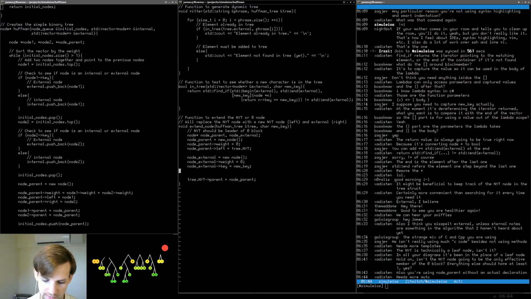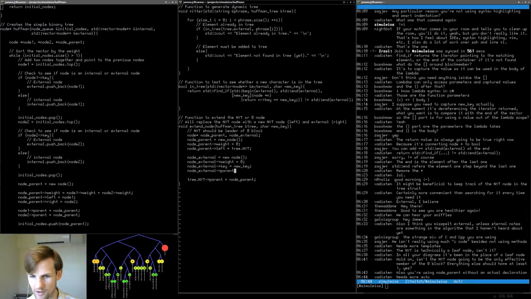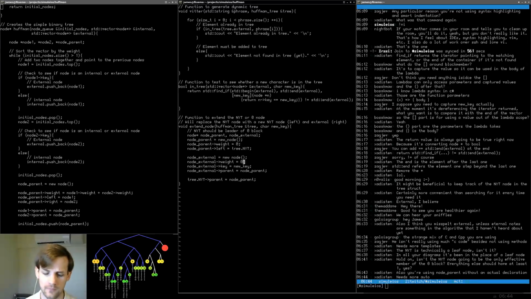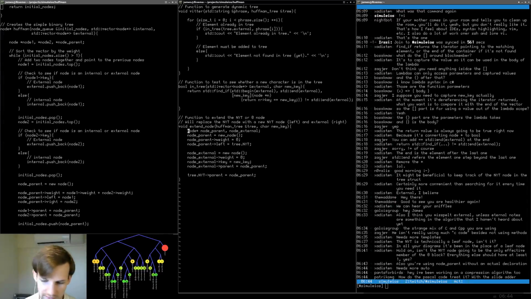And then we go here and say node external, pointing to parent. Needs more auto. I think it's fine. It's going to be node parent. Okay, so this is effectively setting all of these guys up.